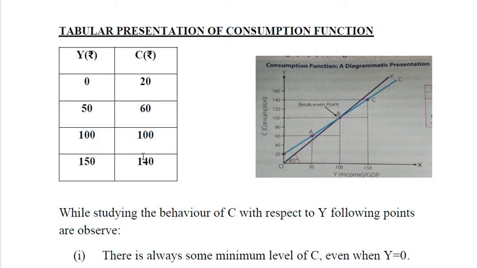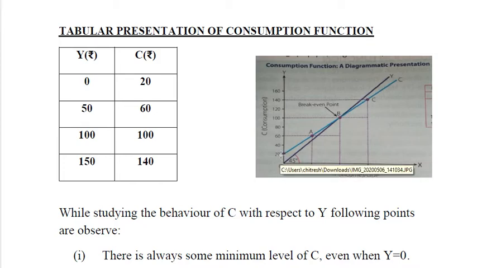As we are seeing in this table, this is the tabular presentation of consumption function. You can see at zero level of income, consumption is 20, which we talked about earlier. In the graph also you can see this is the consumption curve starting from the y-axis at the point 20, where at zero level income the consumption is 20.